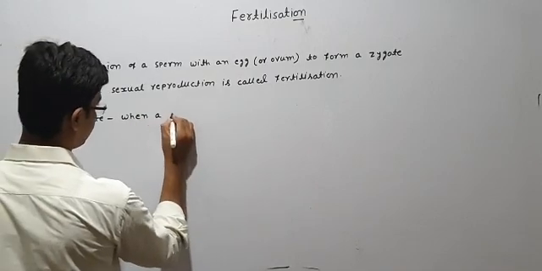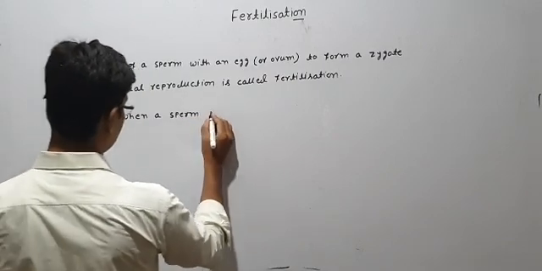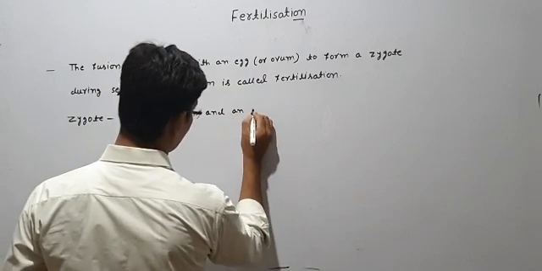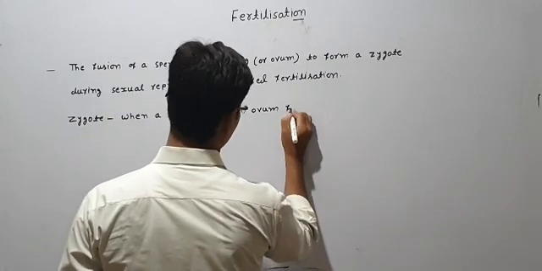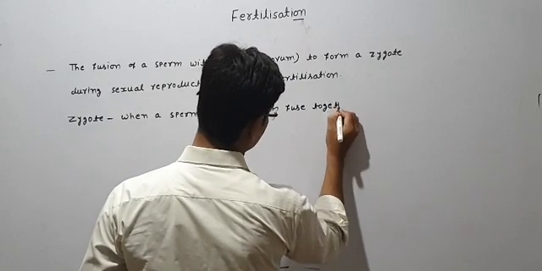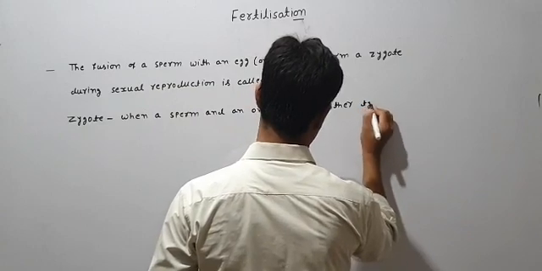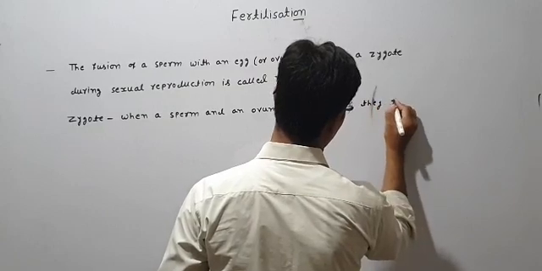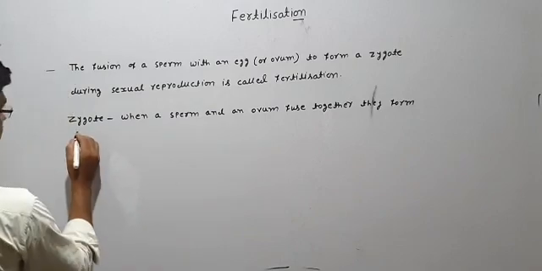When a sperm, meaning the male gamete, and an ovum fuse together, they form a zygote.